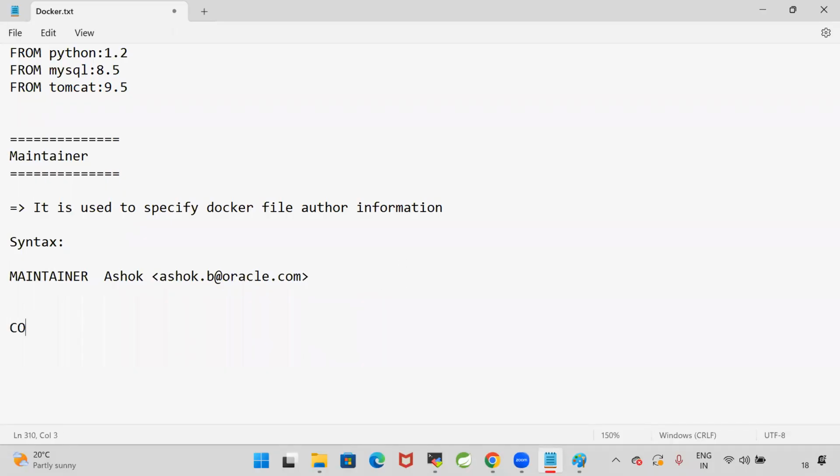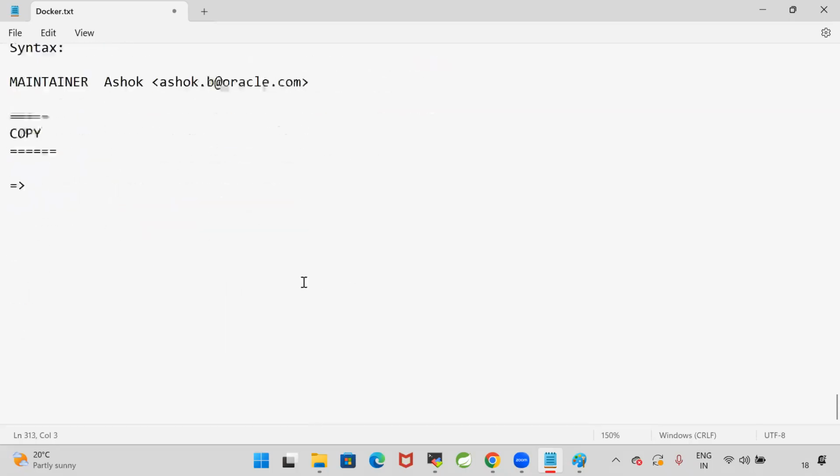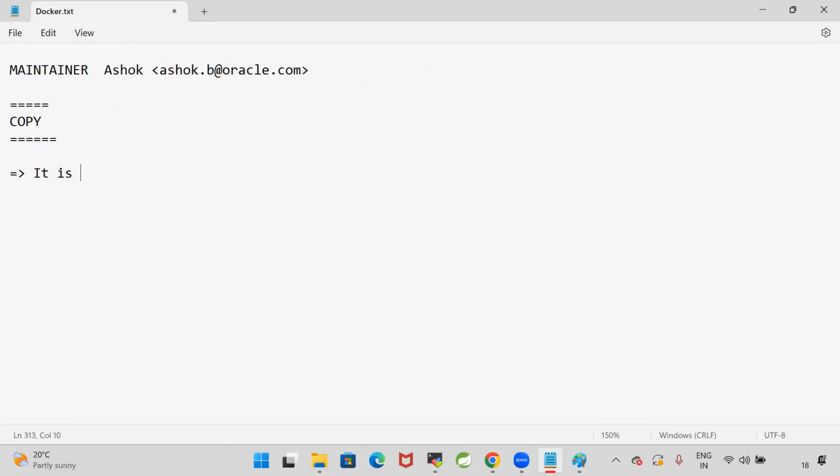And the next one, copy. It is used to copy the files from one location to another location. It is used to copy the files from source to destination.